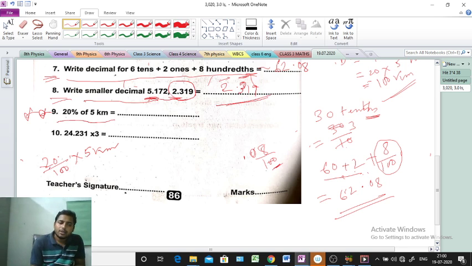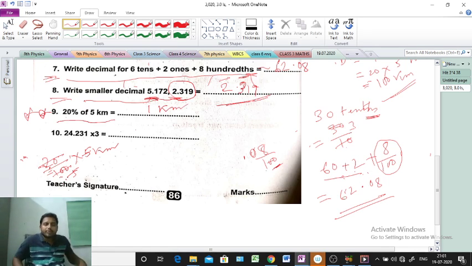Clear? Now see. So 25 is 100. Clear? And here this 5 and this 5 will be cancelled. That means nothing is there. Nothing is there means what? 1 only. So 1 kilometer will be the answer. Clear or not? Because see, 20% means 20 by 100. Of means multiplication. Next 5 kilometer. After that 25 is 100. 5 and 5 will be cancelled. So after that we are getting 1. So 1 kilometer only.